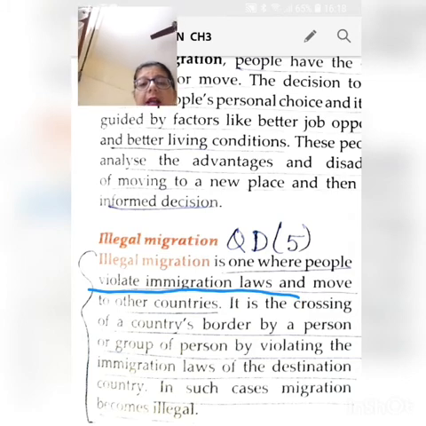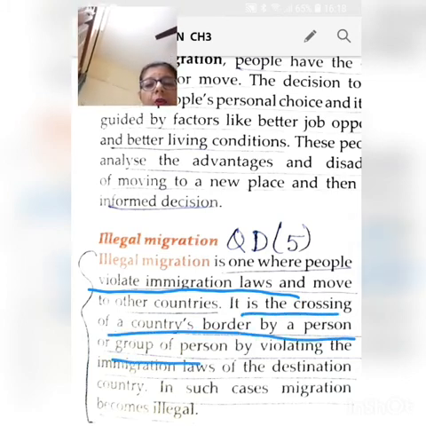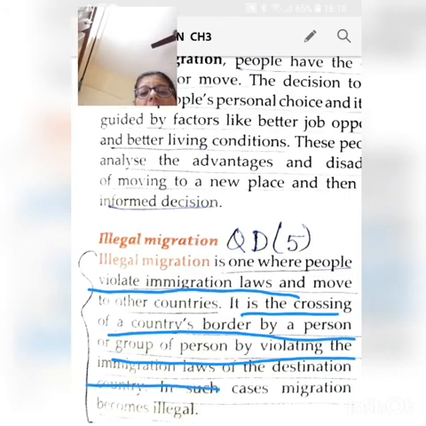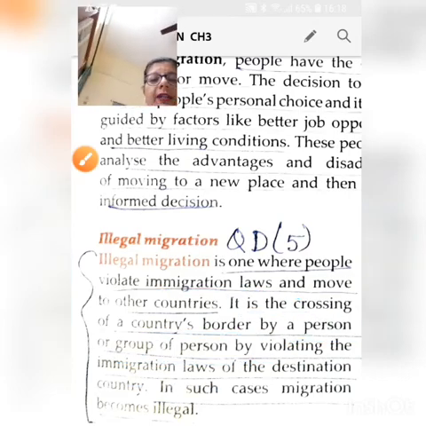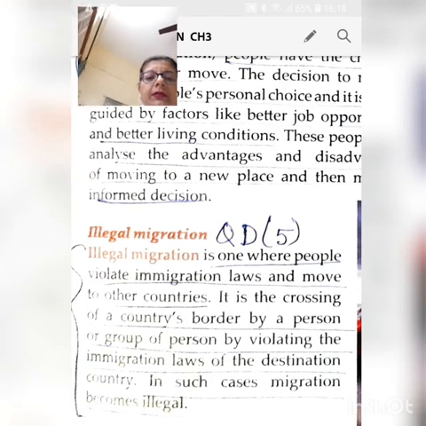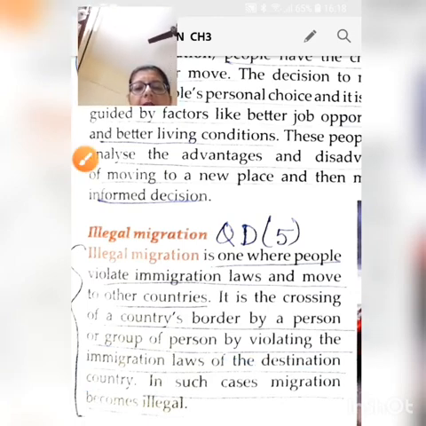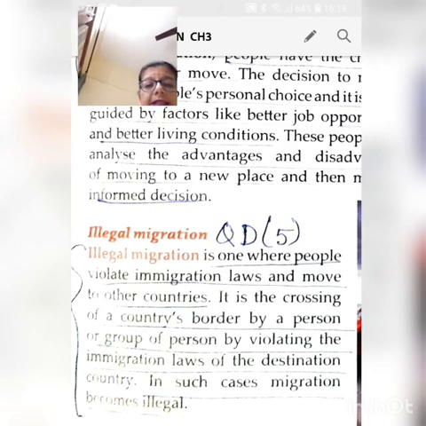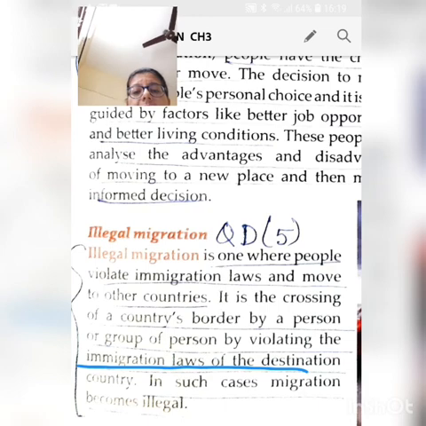It is the crossing of a country's border by a person or a group of persons by violating the immigration laws of the destination country. And that is called illegal migration. In such cases, migration becomes illegal.